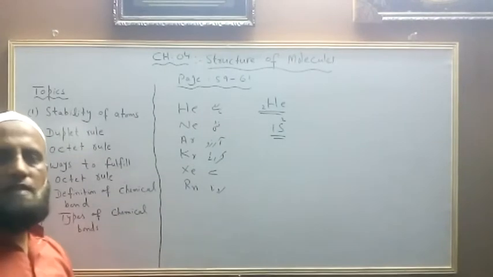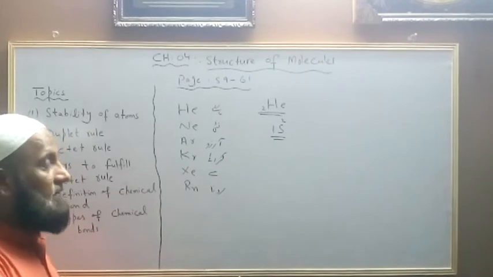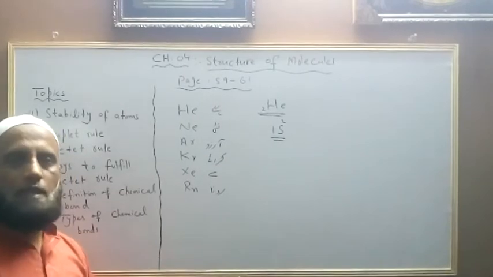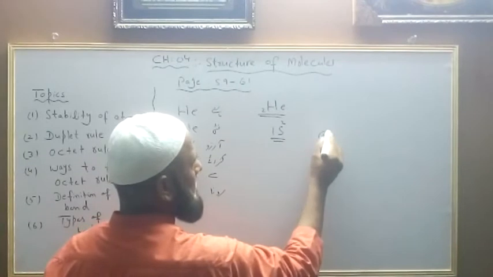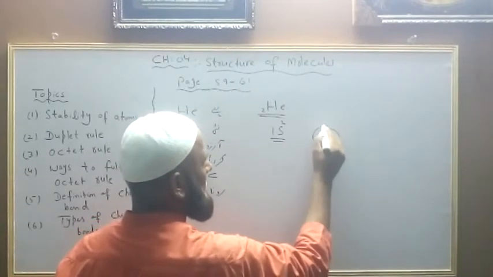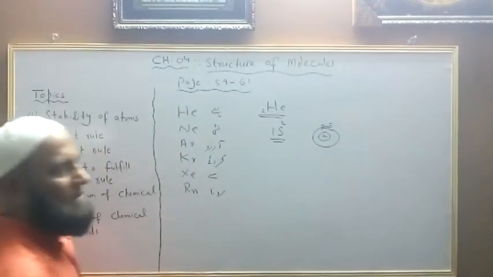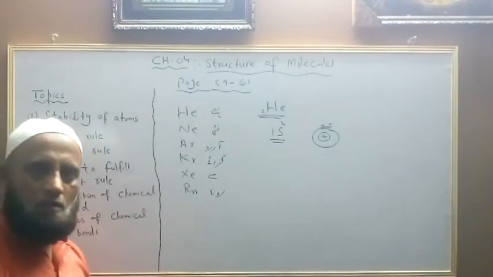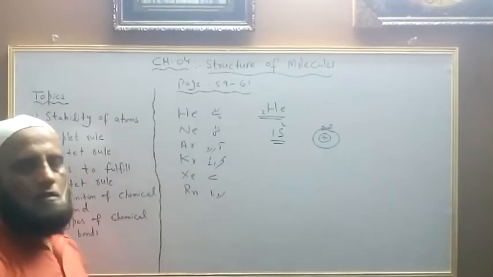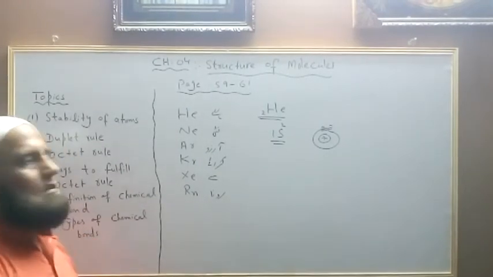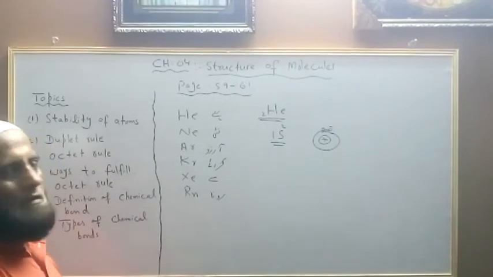It has its valence shell complete. In the valence shell of helium, which is the K shell, there are 2 electrons. So it obeys the duplet rule, having 2 electrons in its valence shell.